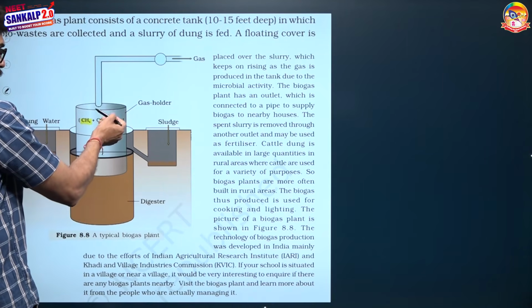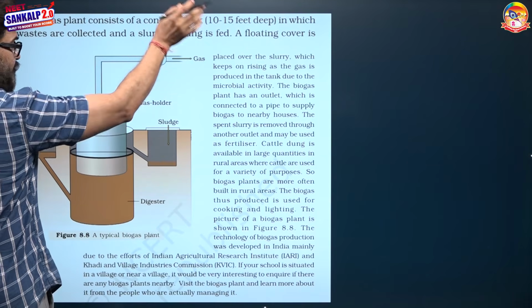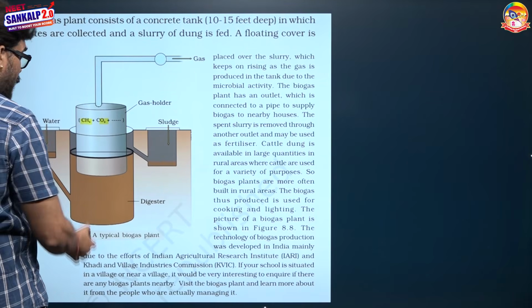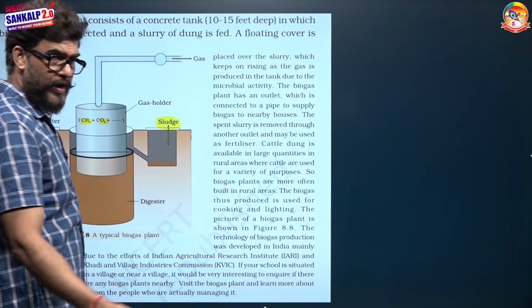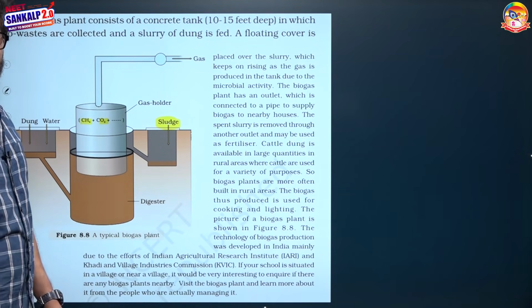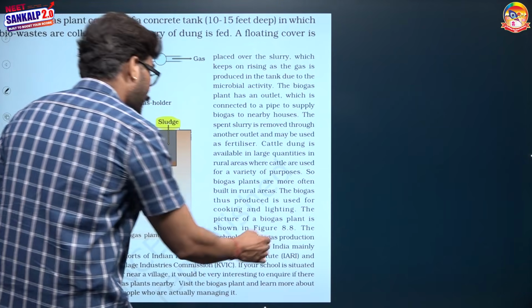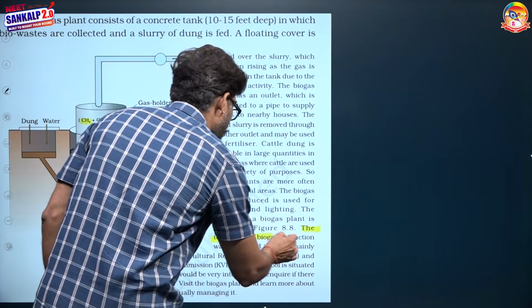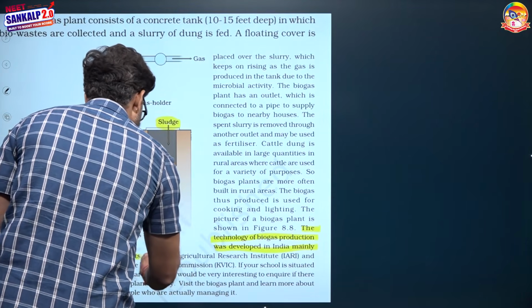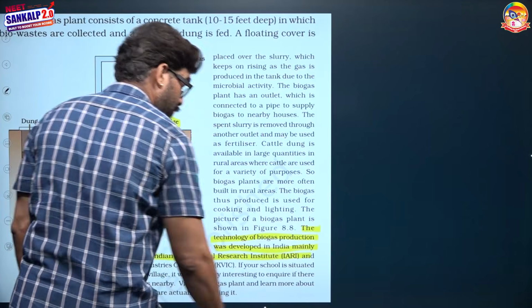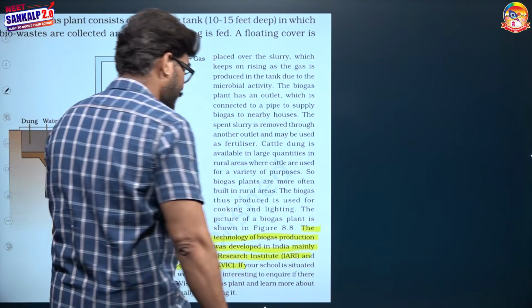dioxide arise. As the level of gases increases, the upper cover will also rise and the gas will pass on to utilization, and the waste slurry, that is called sludge, is withdrawn from here and transferred into the fields as manure. The technology of biogas production was developed in India mainly due to the efforts of the Indian Agricultural Research Institute, IARI, and the Khadi and Village Industries Commission, KVIC.